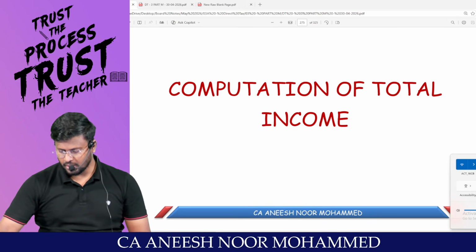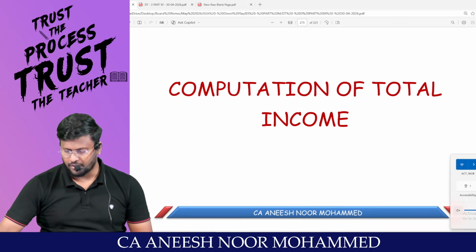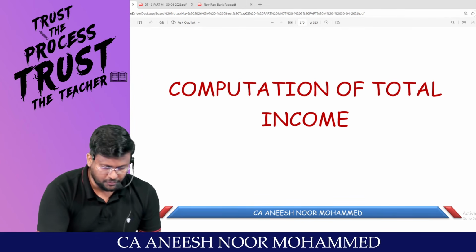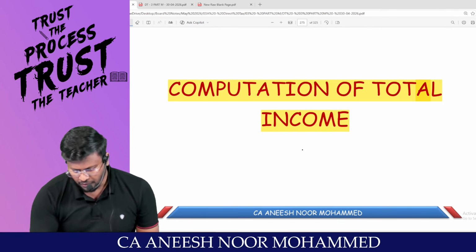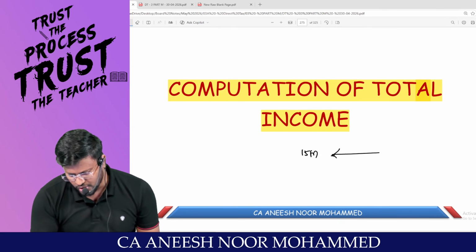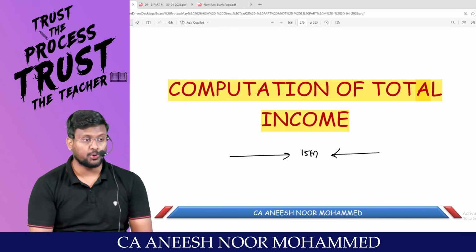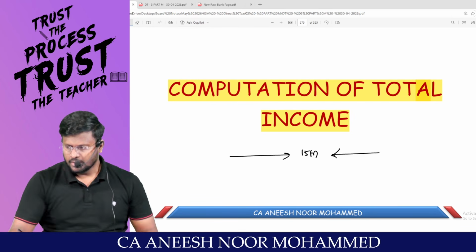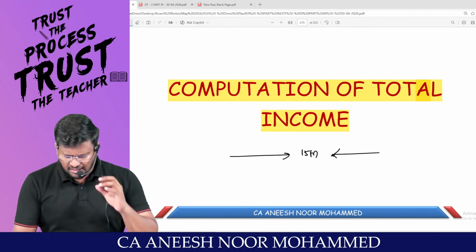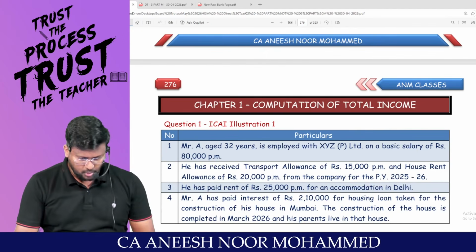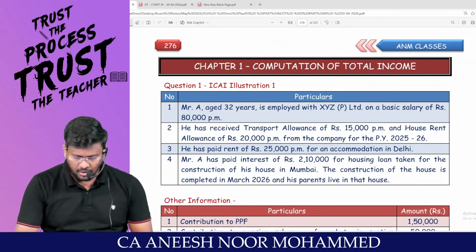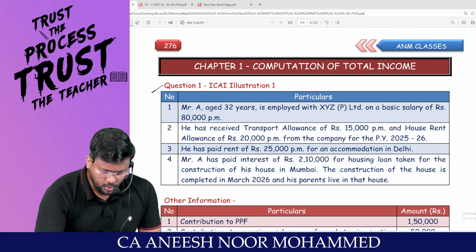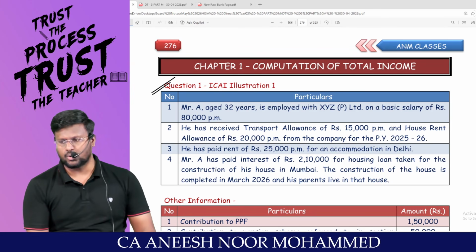Sir, we are moving into the last topic of our discussion, that is computation of total income. My dear lovable students, this is our 15-mark first question in our exam, computation of total income. The beauty of this topic is nothing new we are supposed to study, only thing is practice. We need practice. With this background, we are going to get the first 15 marks into our pocket.